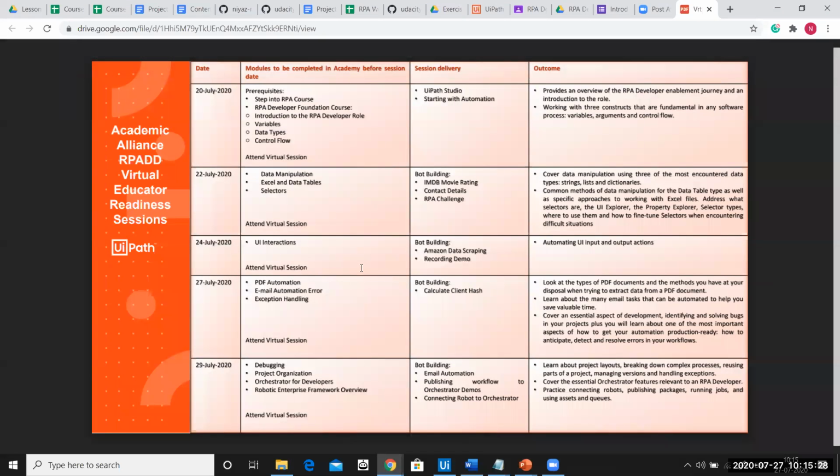Okay, so we have a very interesting day today. As you can see, there is only one bot building exercise, which says Calculate Hash Climb. That does not mean we'll build the bot and end the session. Trust me, this bot building will take till the end of the time. We might even extend our training today by a couple of minutes because it's a very huge, complex example.